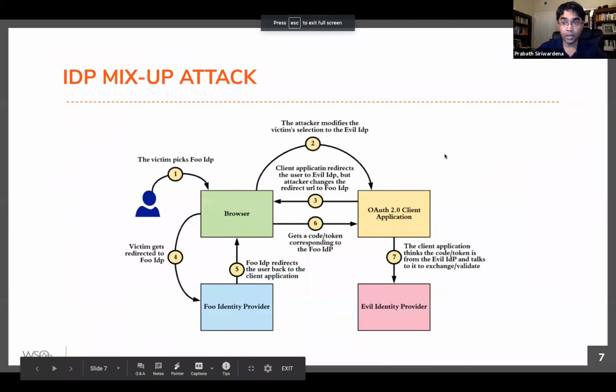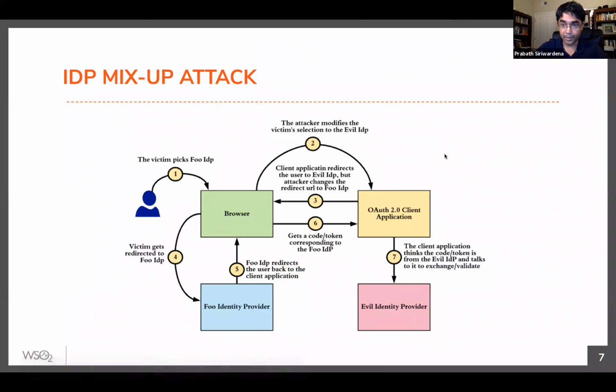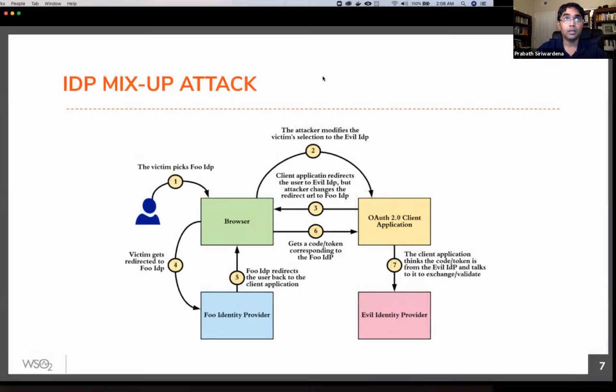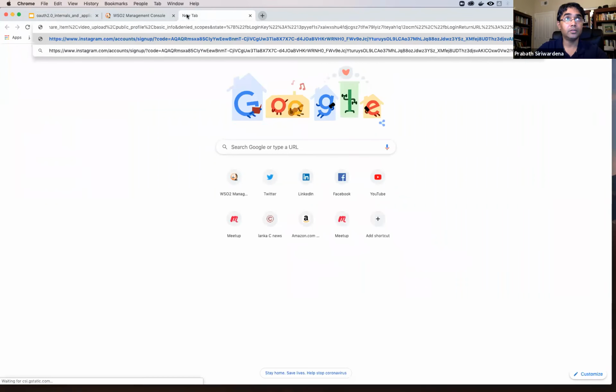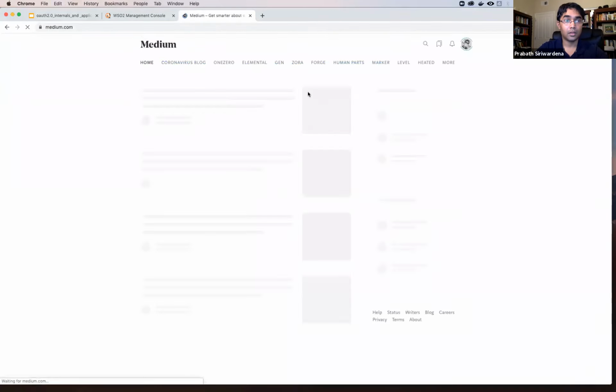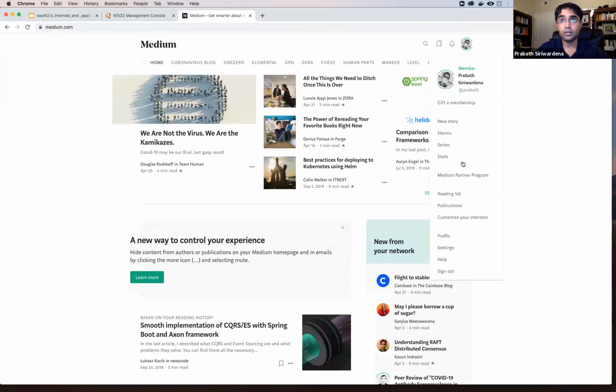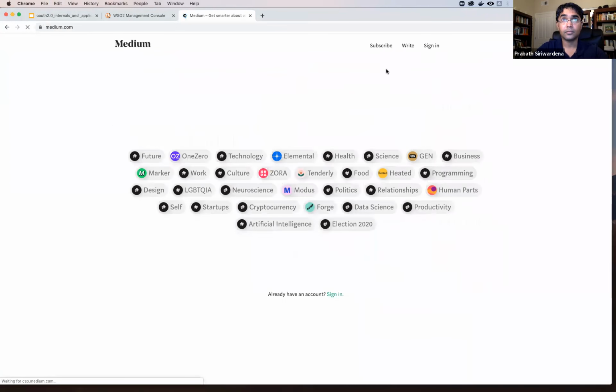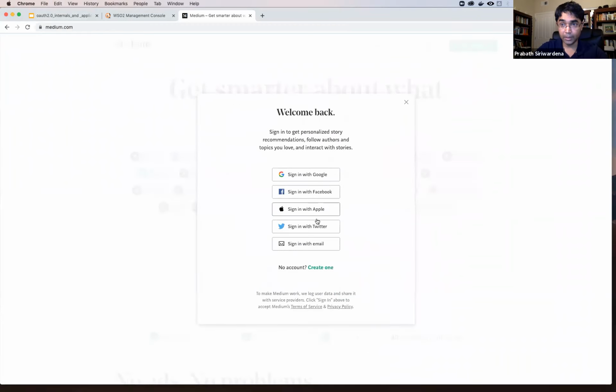Okay. So this is how an IDP mix-up attack happens, right? A given web application on its login page can have multiple login options. For example, if you go to the Medium login page, let me sign out and click sign in, you will see multiple login options, right?